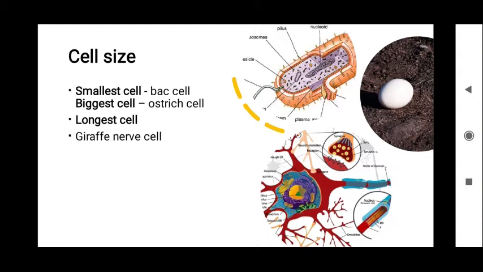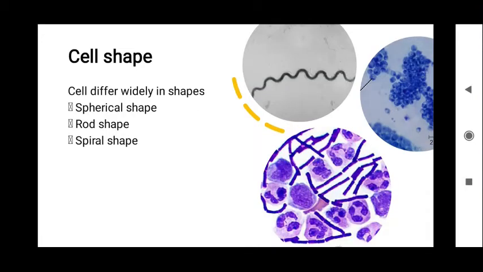Now let us study about cell shape. The cell shapes can be simple or complex depending upon the function of the cell. Each cell has the shape that allows the cell to perform its own functions effectively. There are different varieties of shapes, like some cells are spherical in shape, some are rod shaped, and some are spiral in shape. Now let us move to the internal organization.